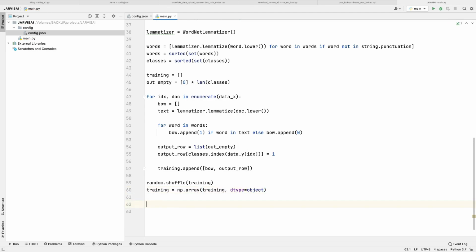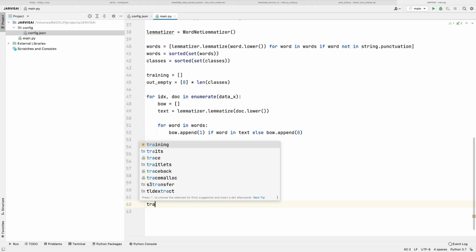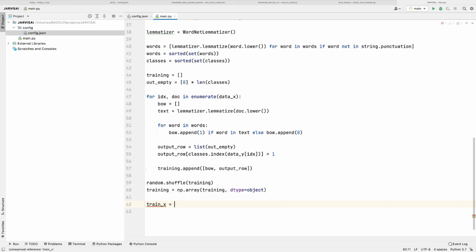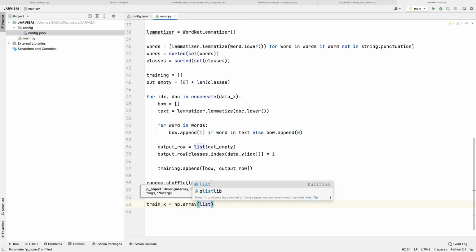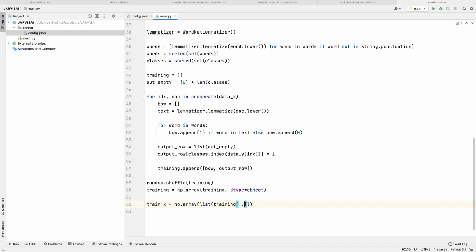Now let's train our model. So x and y we need to have. So for that, what we need is train x equals to np dot array, then list training, then we will have the 0, right? And let me just copy and paste this, and to the y, instead of tuple, we are going to have here 1, right? So yes, like this.